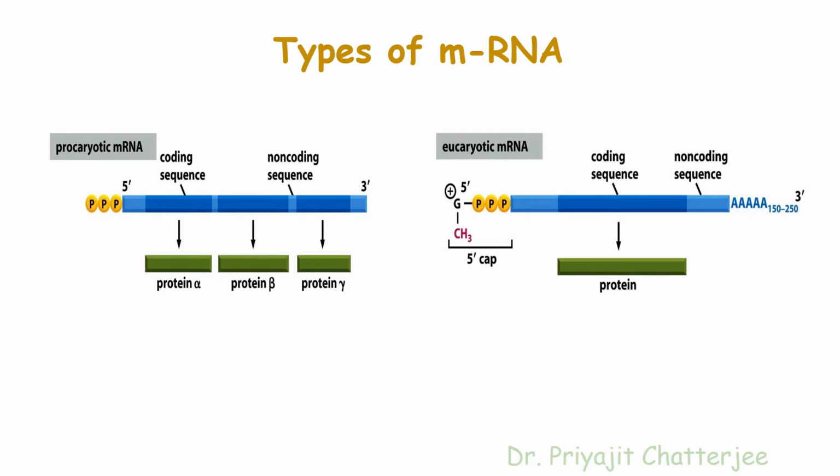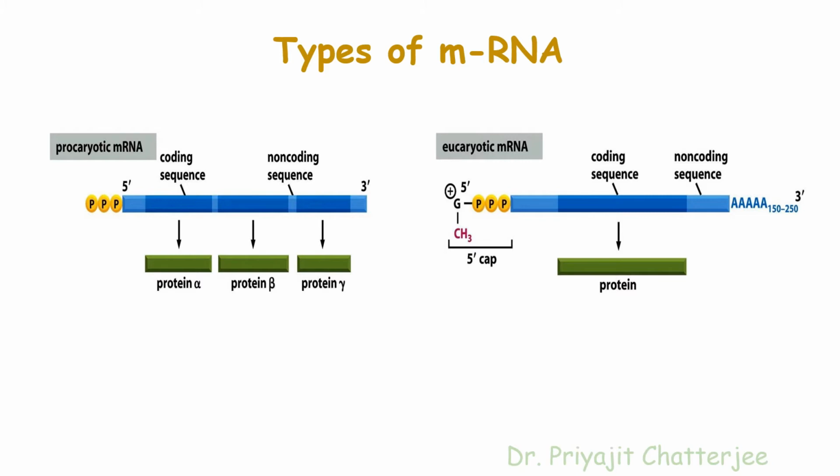On the basis of the number of cistrons, mRNA are of 2 types. Cistron is a segment of DNA. What is a cistron? A cistron is a segment of DNA that codes for a polypeptide chain. We know prokaryotic mRNA is basically polycistronic and eukaryotic mRNA is monocistronic.